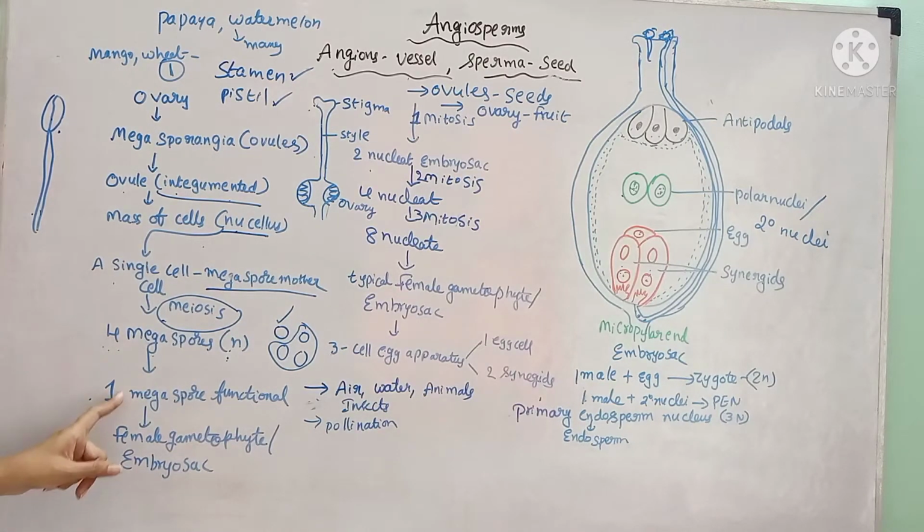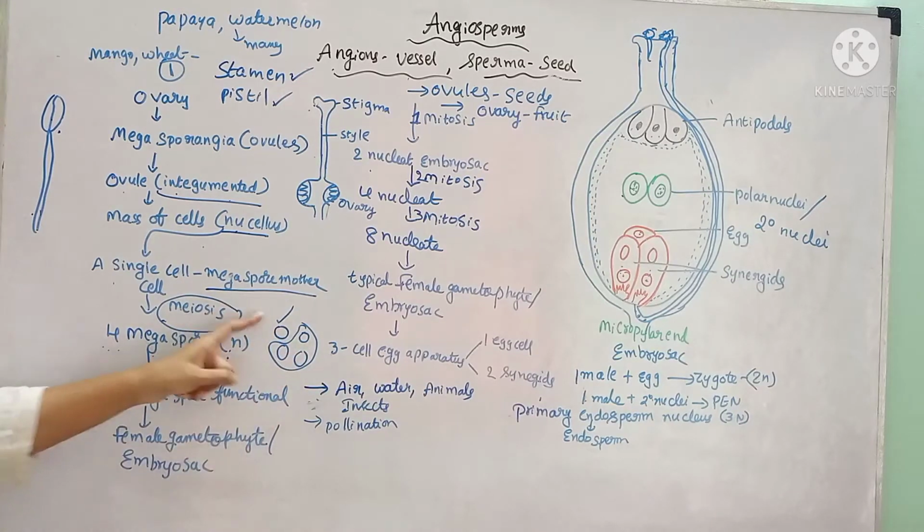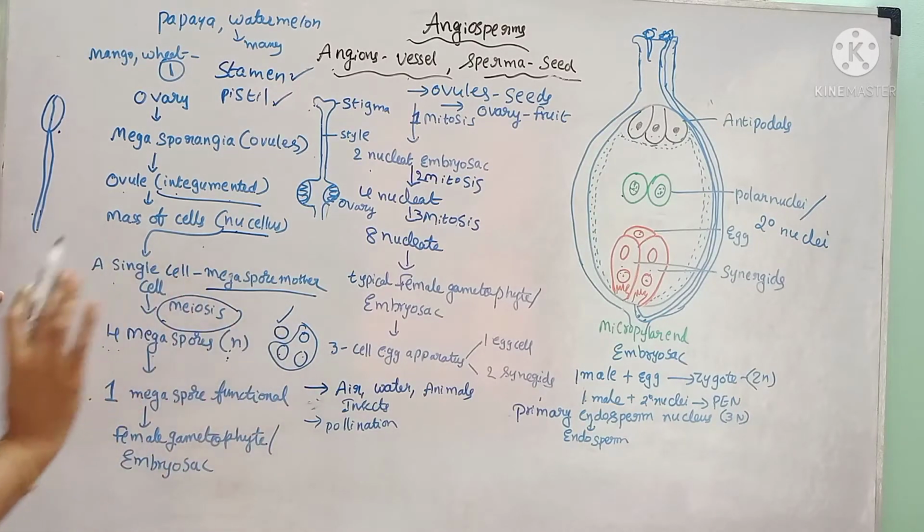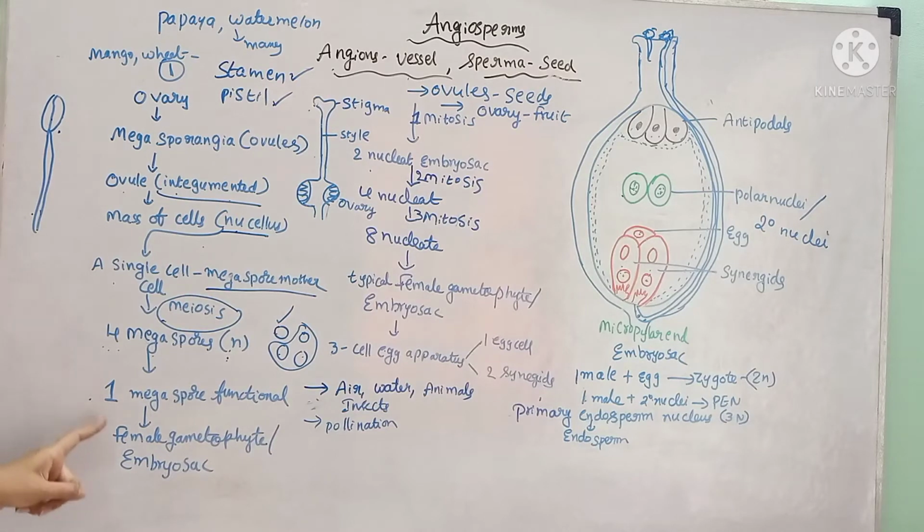Out of the 4 megaspores, 3 will degenerate and become non-functional, and only 1 megaspore is functional. That single functional megaspore develops into the female gametophyte, or embryo sac. How is it developed? Now we will see.